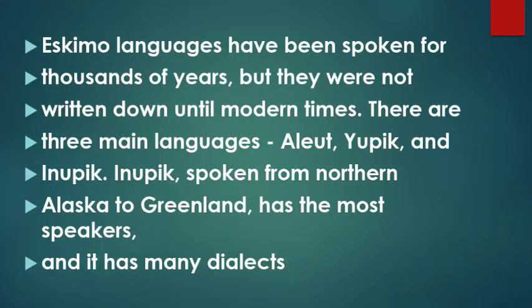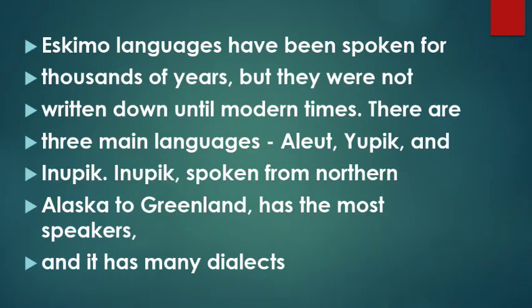How many main languages are spoken by Eskimos? There are 3 languages. Eskimo languages have been spoken for thousands of years, but they were not written down until modern times because there is no script at all. What are the 3 main languages?